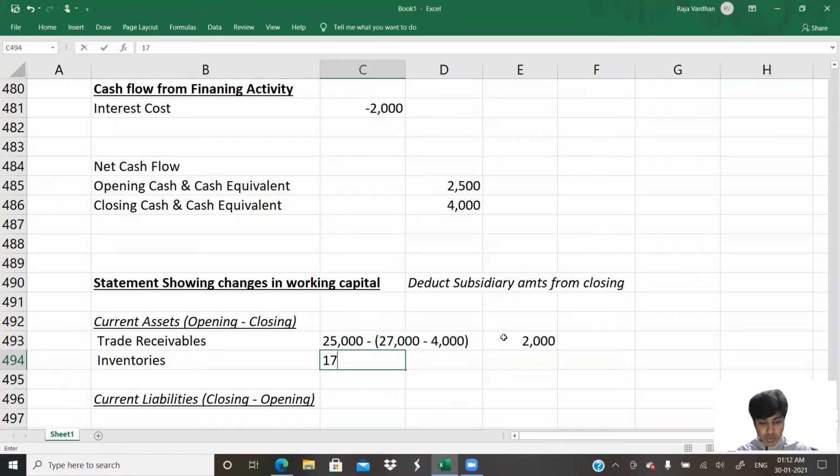17,500 minus, how much is the opening? Opening is 15,000. I'll not stop there. I would have to deduct the subsidiary's share, whatever is included in the consolidated statements, from the closing, or add it to the opening. I am doing subtraction from the closing.